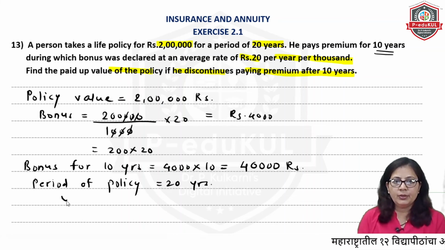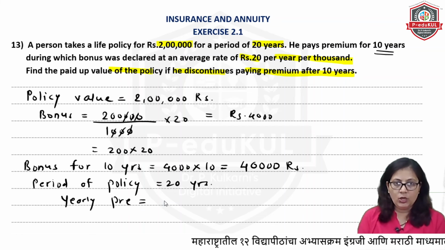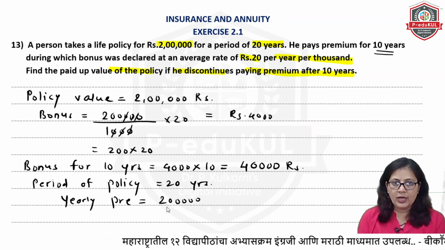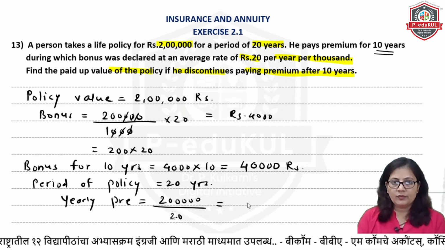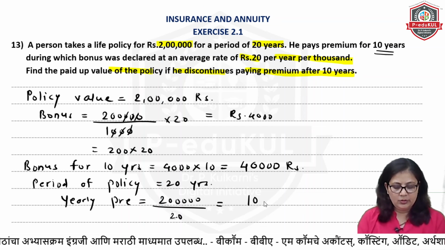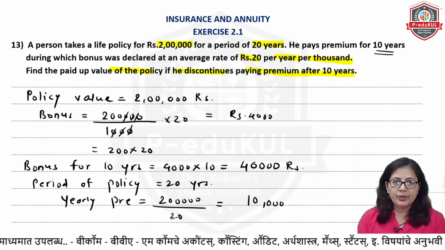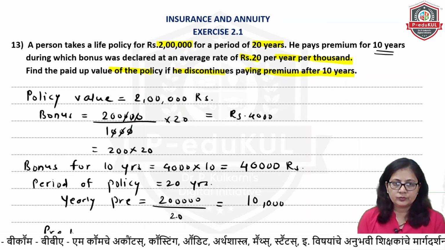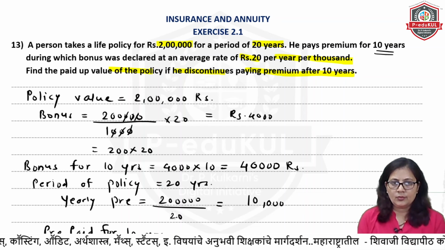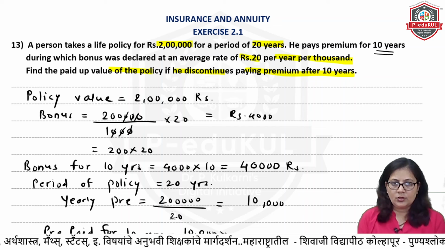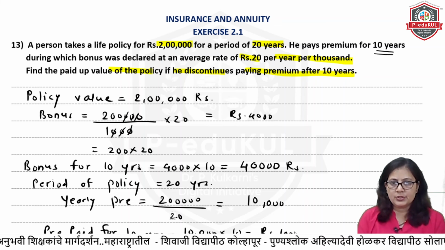So the yearly premium paid, yearly premium will be what? This 2 lakh by 20. So that will come up 10,000. Correct? And then premium paid for 10 years, 10,000 multiplied by 10. So that will be 1 lakh rupees.